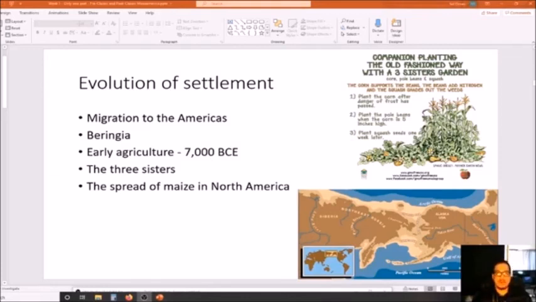Okay, so we talked a little bit about the Paleo-Indian period. We talked about how that transitioned, because of a mass extinction of the large game, into the Archaic period, where we have the beginnings of agriculture, as well as the hunting of smaller animals, since the large game is extinct. So there's a change in lifestyle that takes place there, which also is going to affect the cultures of various peoples, because they start to adapt to their various locations and surroundings, and they develop cultures based around those areas. They're not living such a nomadic lifestyle. They're living more in defined areas, though they may travel around within those areas. So those are the characteristics of the Archaic time period.